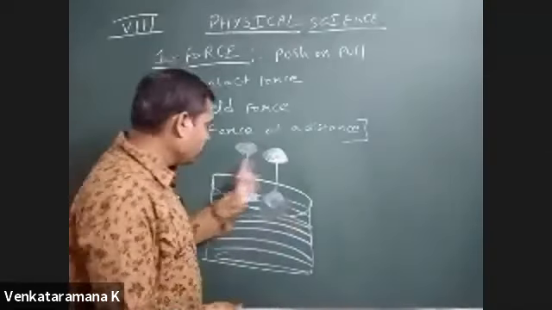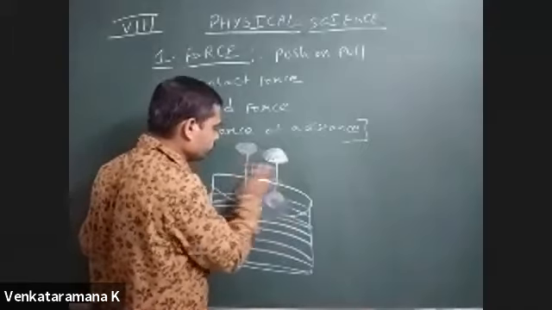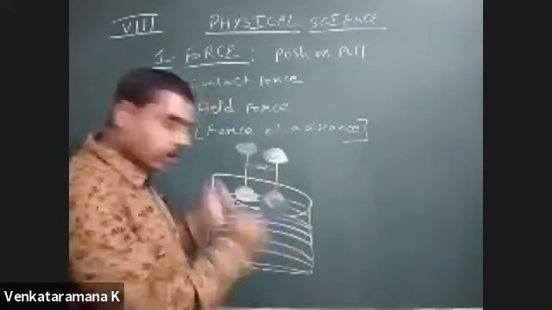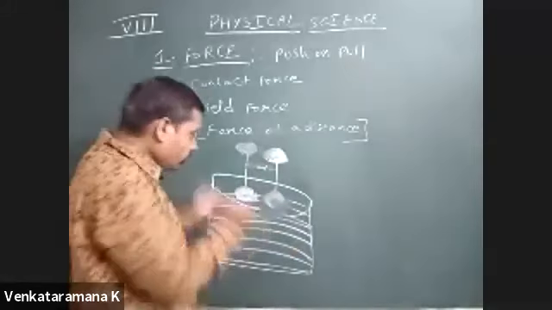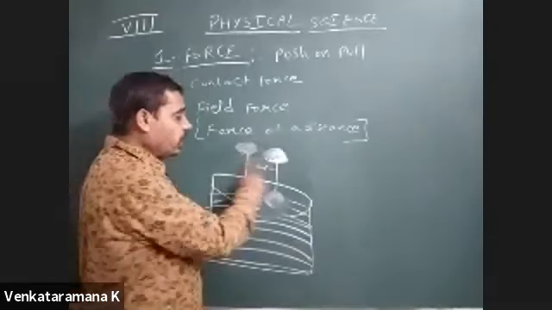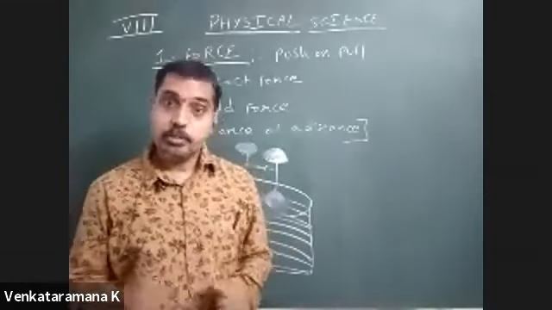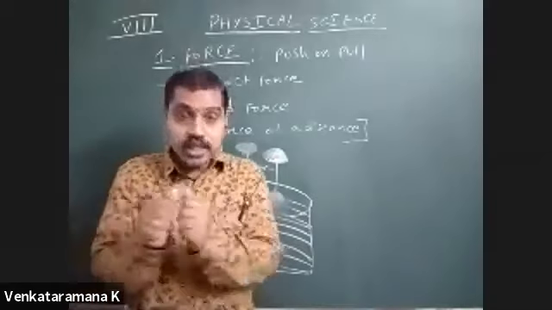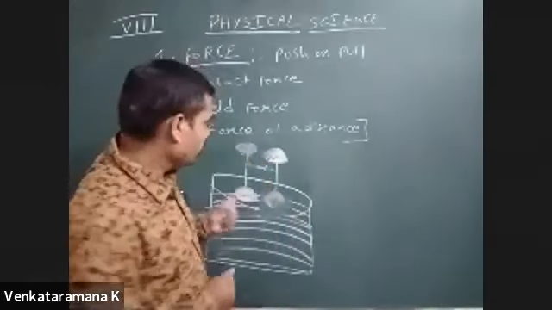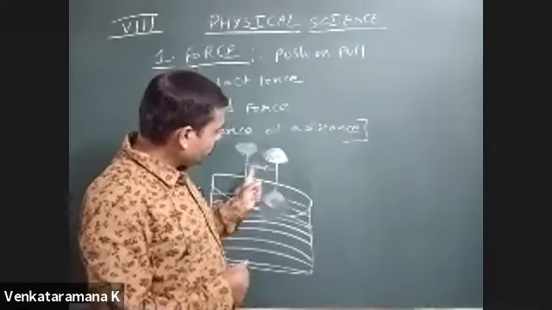Why are they pulling each other now? They are moving towards each other. Why? These are unlike poles. So between unlike poles, there exists a pulling force. In the previous case, between like poles, there exists a pushing force. So here two forces are acting, that means pulling force and pushing force.